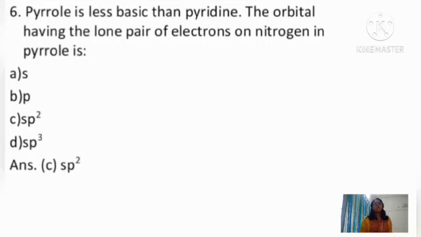To the sixth question: pyrrole is less basic than pyridine. The orbital having the lone pair of electrons on nitrogen in pyrrole is: A is s orbital, B is p orbital, C is sp2 orbital and D is sp3 hybridized orbital. We all know that pyrrole has a 5-membered ring with carbon and a nitrogen atom.